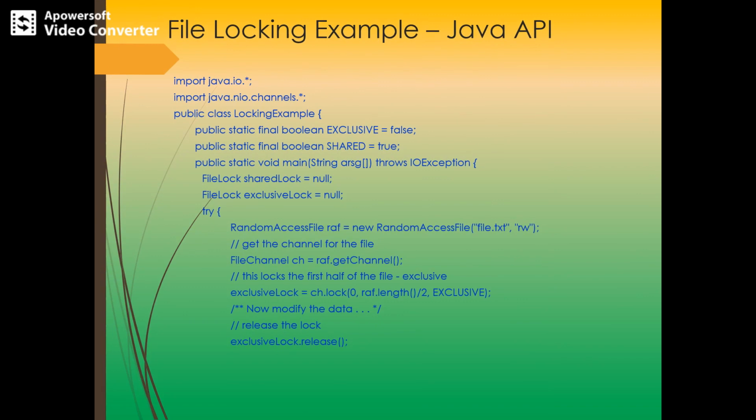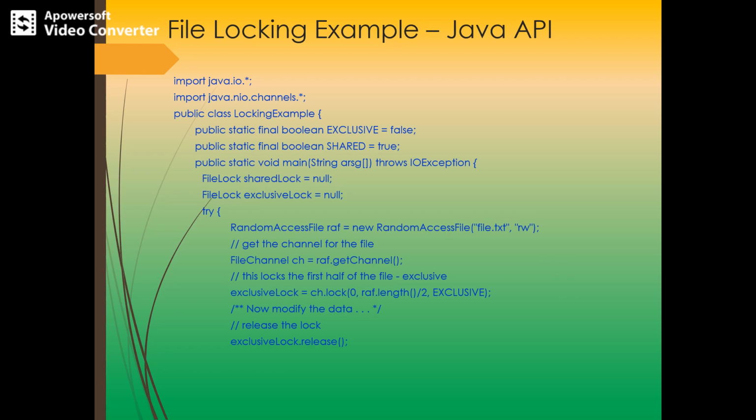So this is a file locking example in the Java API. Here we have set the exclusive lock to false and the shared lock to true. We find that shared lock and exclusive lock are initially null. The name of the file is file.txt in read-write mode, so both read and write operations are possible.